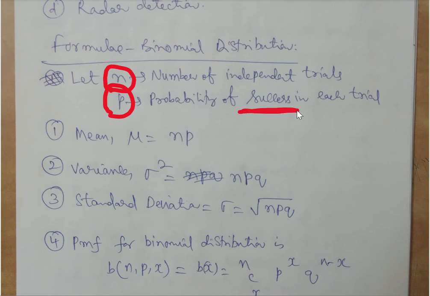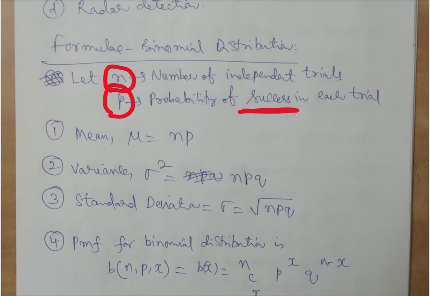Every trial has a success and a failure. That's what binomial is. When I say p is the success, obviously the complement of p, that is 1 minus p, is going to be the failure. That we should remember. So for every event, there will be a success probability. At the same time, there will be a failure probability. But we are considering p as the success.